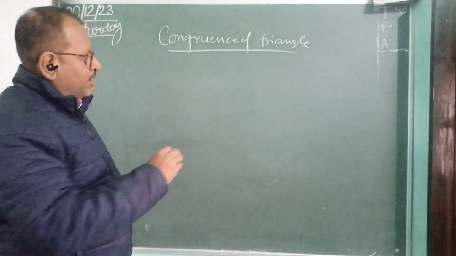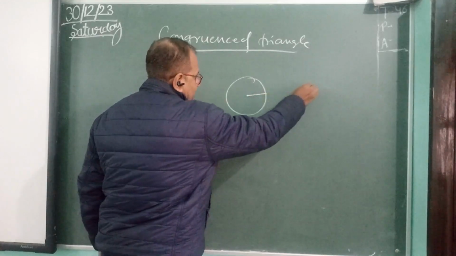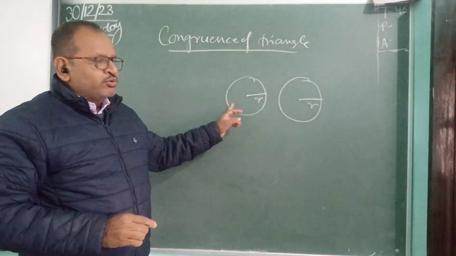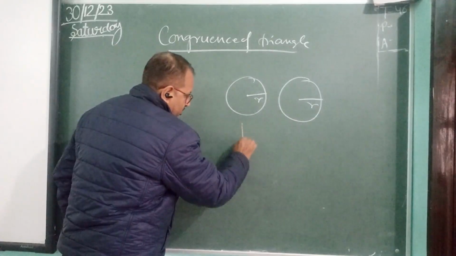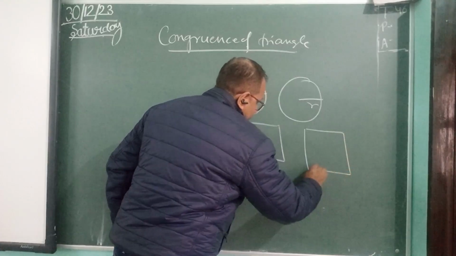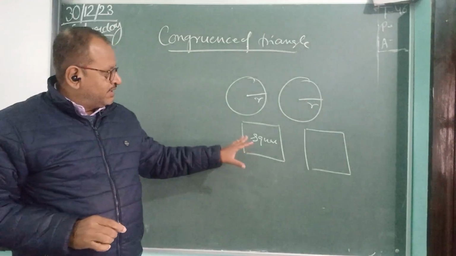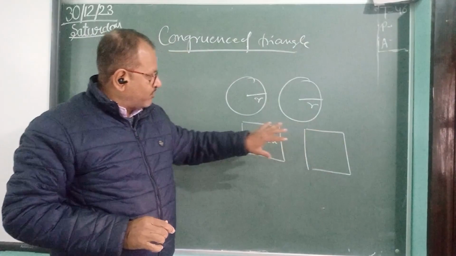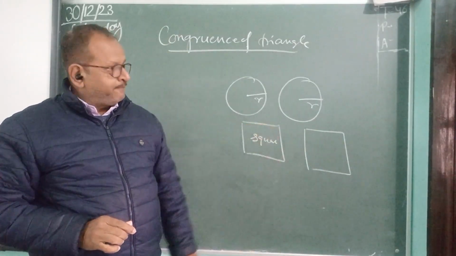For example, if we take two circles of the same radius, both the circles having the same radius, then these two circles are said to be congruent circles. If we take two squares of the same side, these two squares having the same side, then these two squares are congruent squares. If we superimpose one square on the other, they will cover each other exactly.